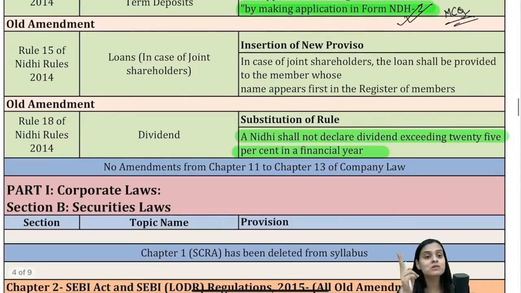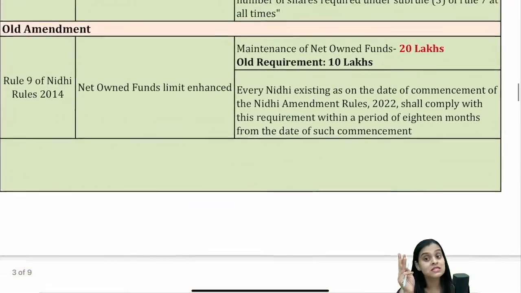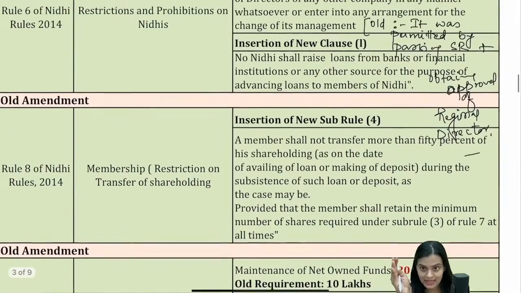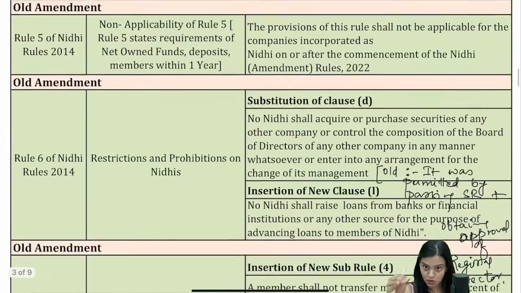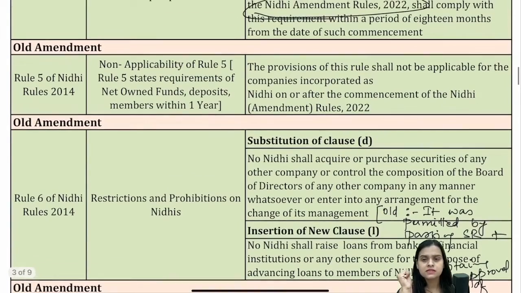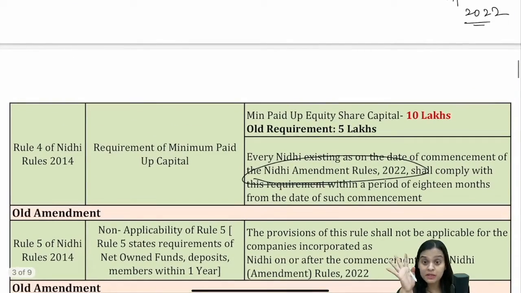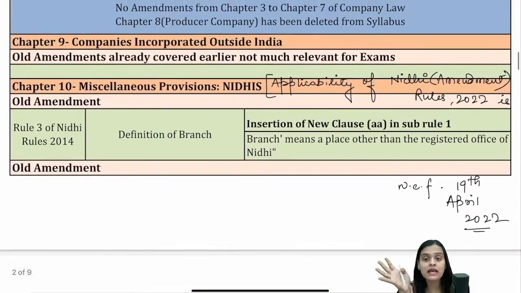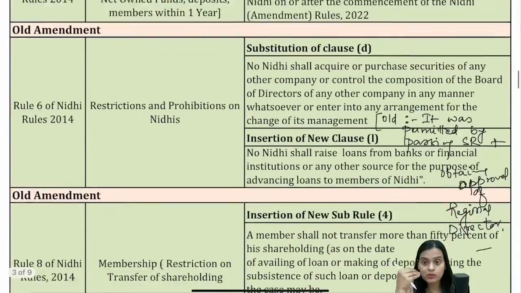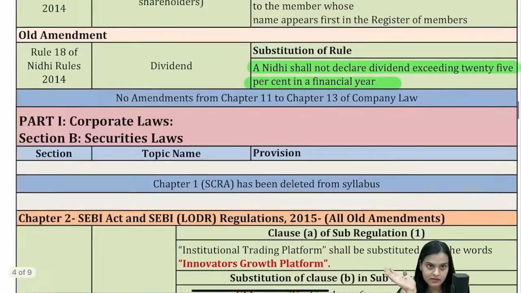Joint holders, whoever's name appears first, will be given loan. Application for withdrawal of unencumbered deposits in NDH-2. Net owned funds 20 lakhs. Not transfer more than 50% of shareholding during subsistence of the loan. Then complete prohibition on acquiring securities of another company. Complete prohibition. Then this is not so important: paid up equity share capital 10 lakhs. So whatever I have repeated is important from the chapter of Nidhis. You have to keep this in mind.